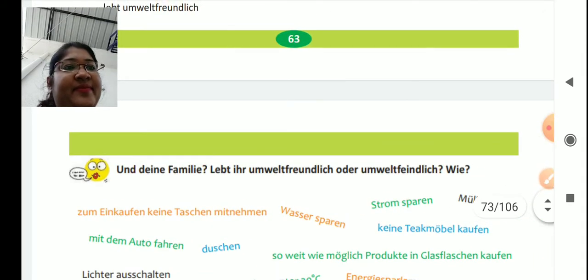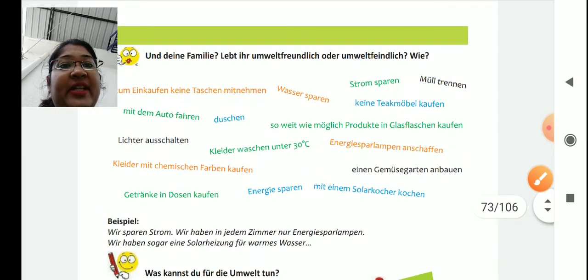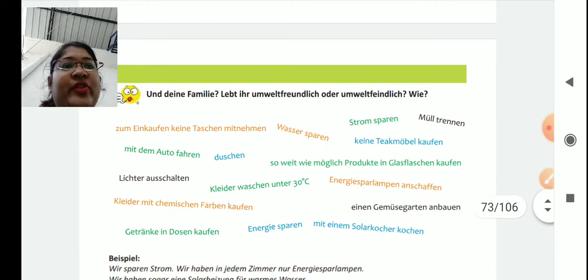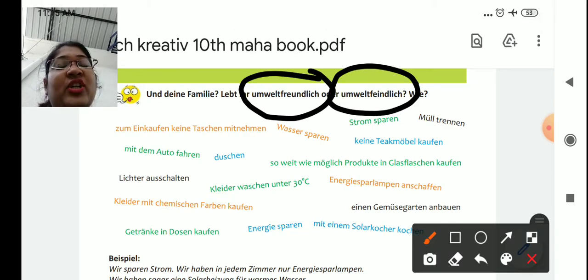Next, und deine Familie, and your family. Lebt ihr umweltfreundlich? Do you live environment friendly, nature friendly, or umweltfeindlich, against the nature? Wie? So they have given here some things which we can do, and you have to differentiate which ones are nature friendly and which are against nature. One example I will tell you: zum Einkaufen keine Tasche mitnehmen. If you are going shopping, you don't take a bag with you.